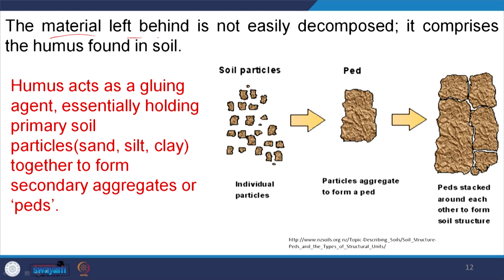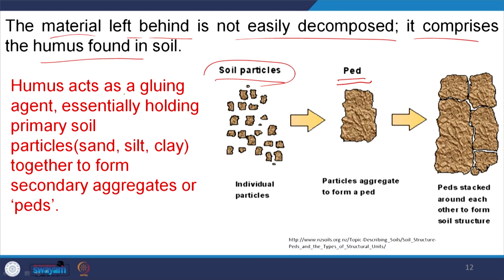Those materials that are left behind and not easily decomposed comprise the humus found in the soil, and these humus particles interact with the rock particles or minerals, and this is called a ped. So, humus acts as a gluing agent, essentially holding the primary soil particles, sand, silt and clay, together to form aggregates that are called peds, and a ped is the unit of soil.